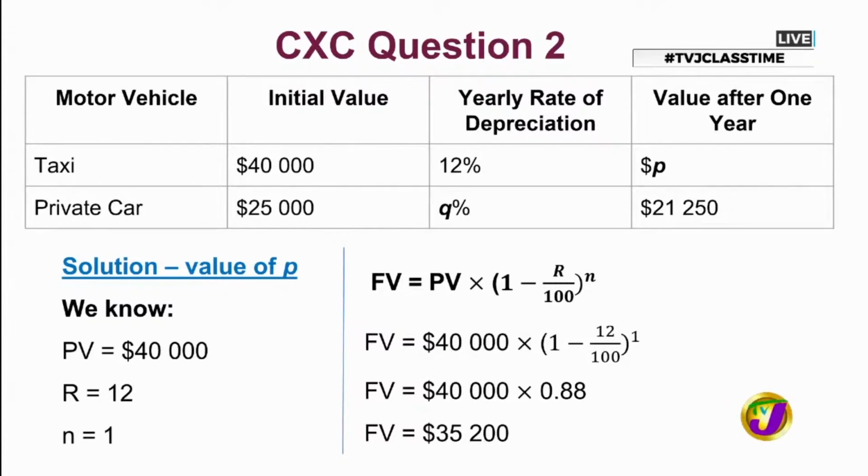Now remember, we said that our initial value, our starting value, is represented by 100%, or one whole. And this 0.88 is clearly less than 1 whole. So that also gives me a clue that I'm expecting a smaller value for this taxi.